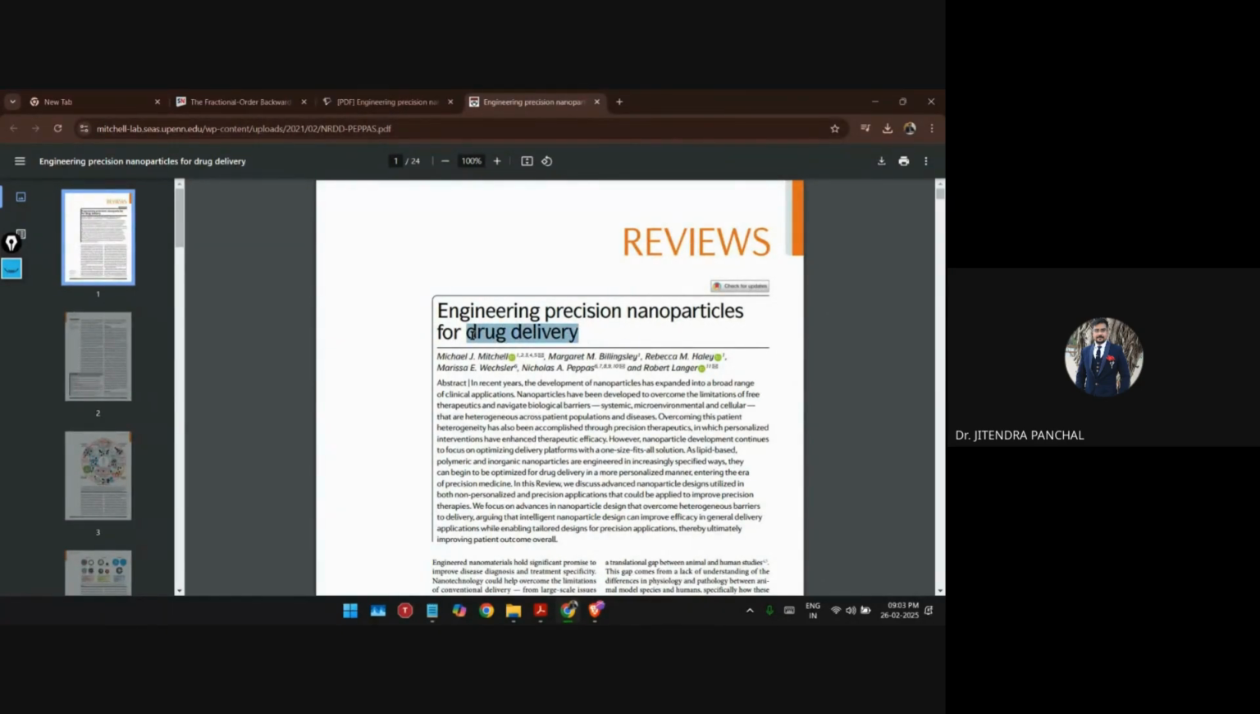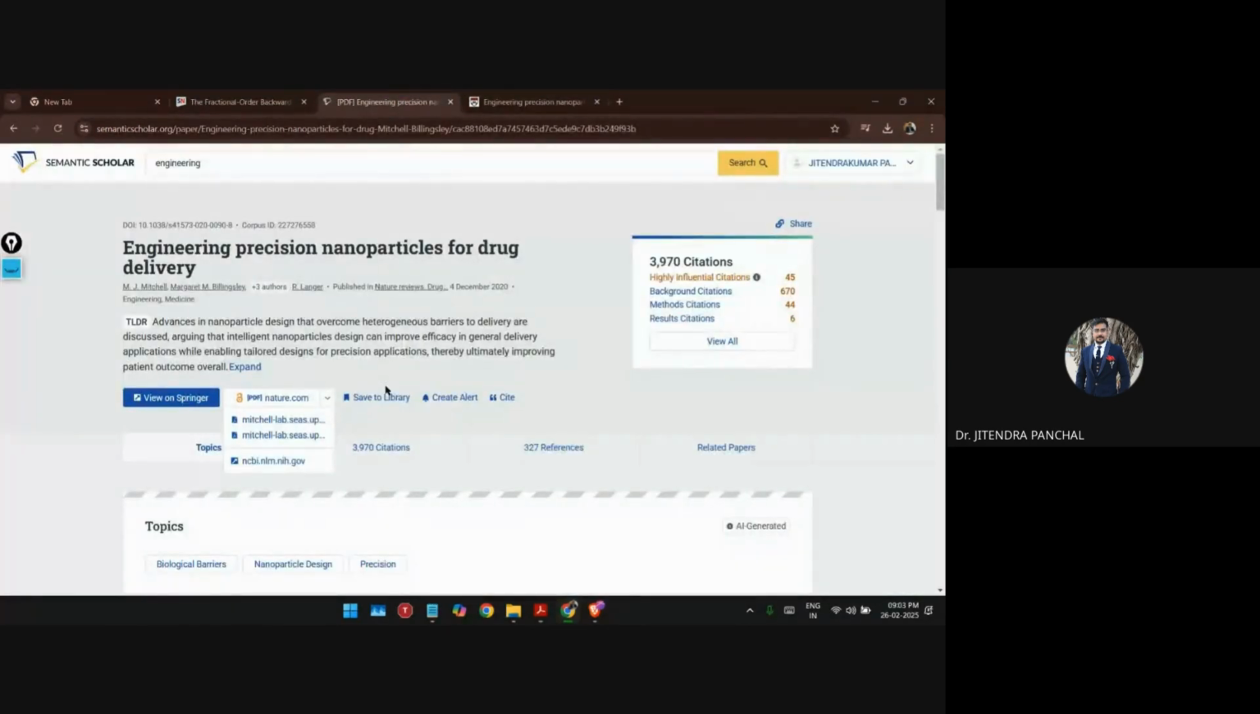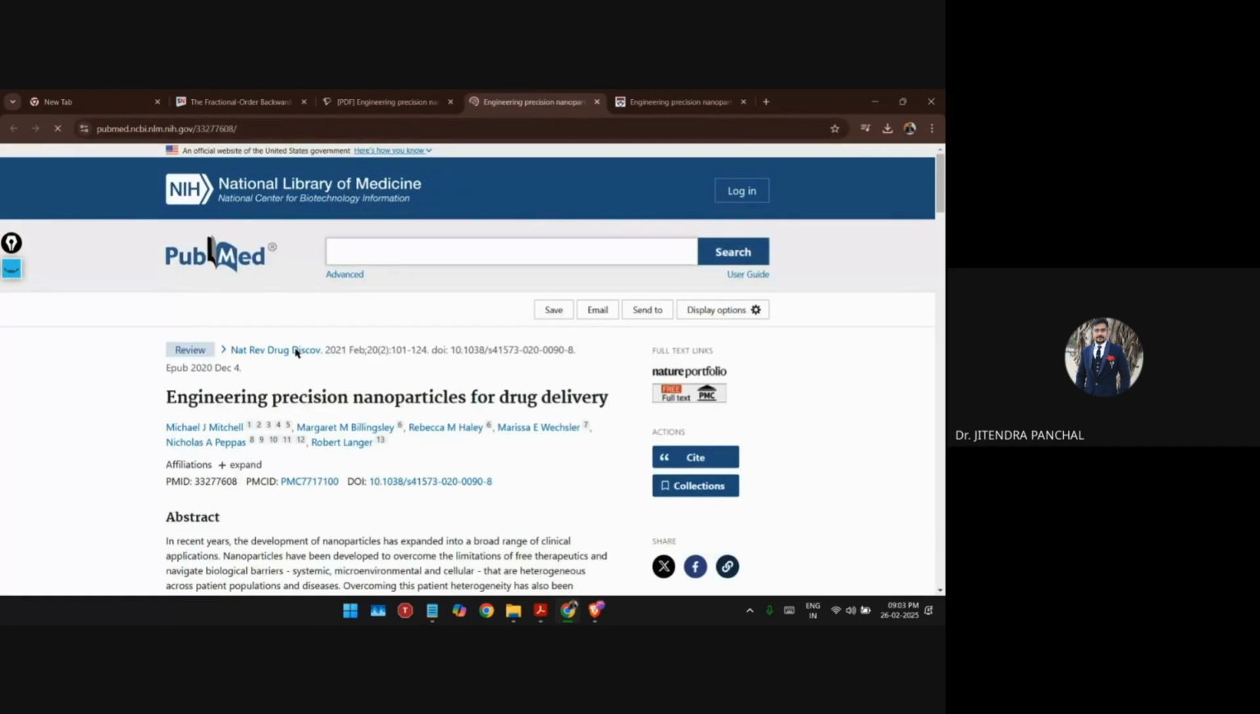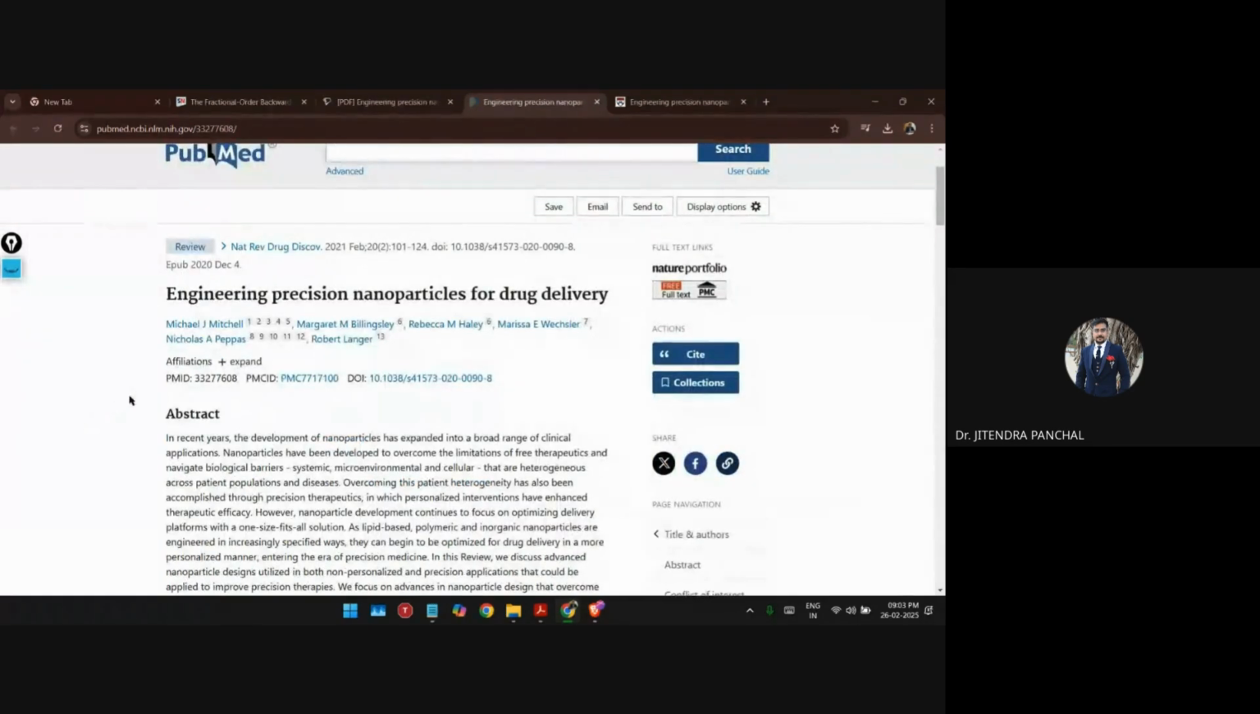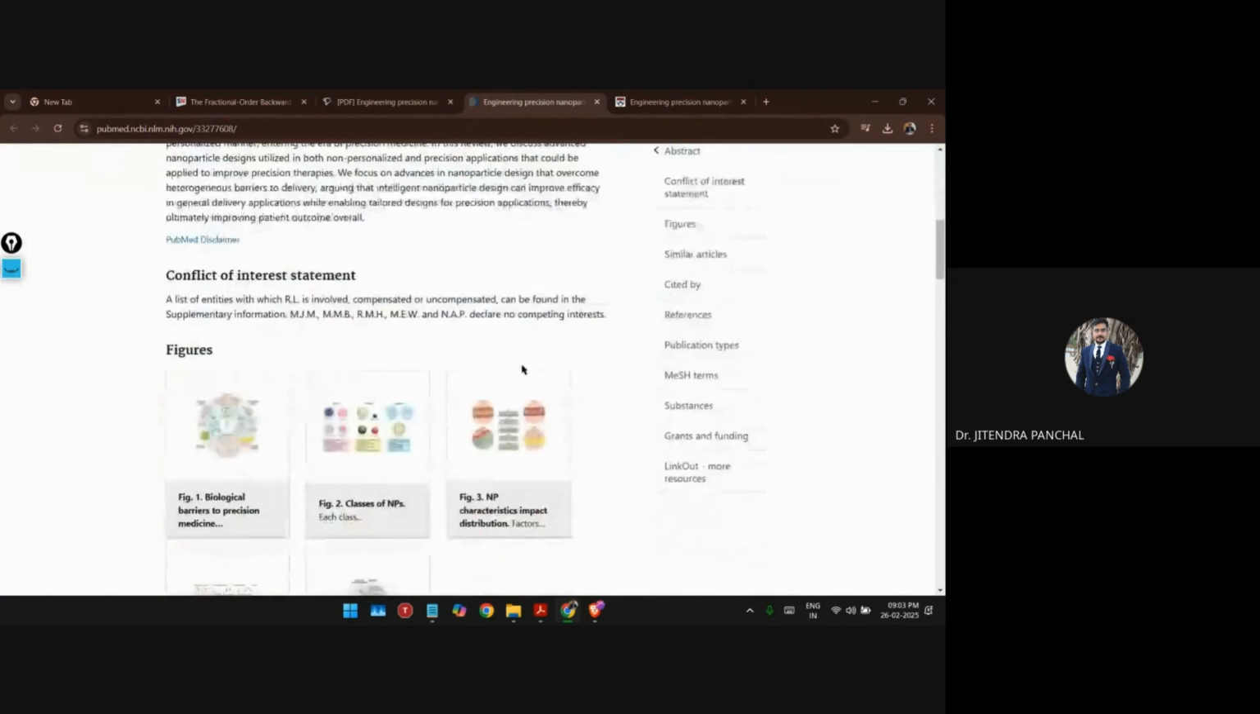And as this research paper is engineering precision nanoparticles for drug delivery, drug delivery means it is again somewhere used in the medicine field, right? So here you can see another link is given for PubMed. If you click on this, again, this document is freely available on that database. Yes, this is the PubMed link. See, this is the PubMed document available.